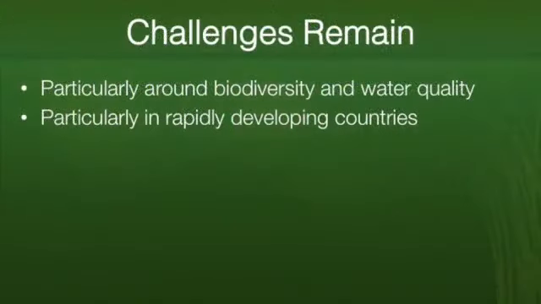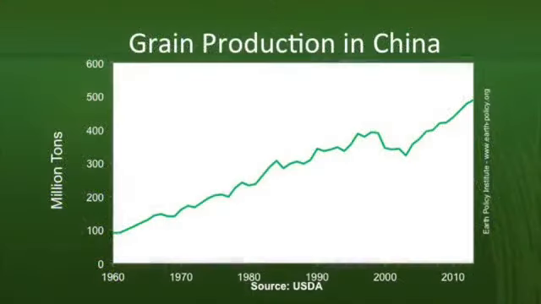Of course, a number of major challenges remain, particularly around biodiversity and water quality, and particularly in rapidly developing countries like China. So in China in particular, there's been very rapid growth in agriculture. This graph shows the increase in grain production over time as agriculture has developed in China over the last several decades.